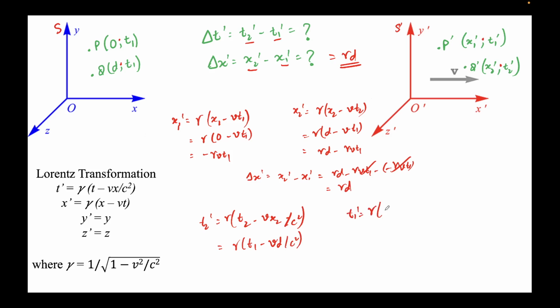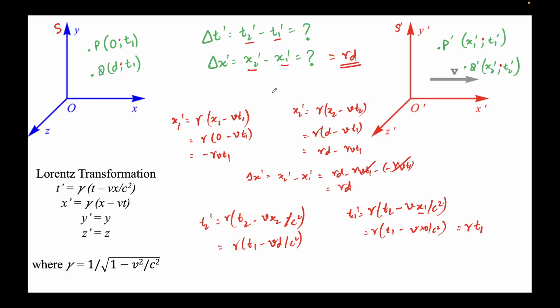Again, first I'll write the formula: gamma t1 times vx1 over c square. What's the value of t1? T1 is t1 minus v. What's the value of x1? The x coordinate of event p is 0. So times 0 over c square. So this will come out to be gamma times t1.